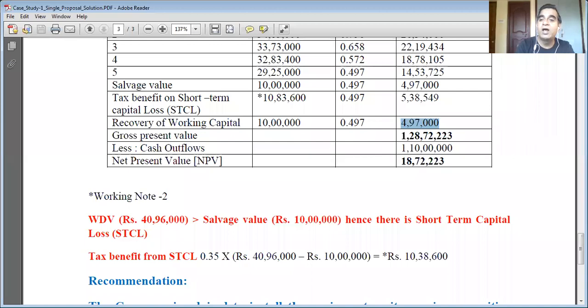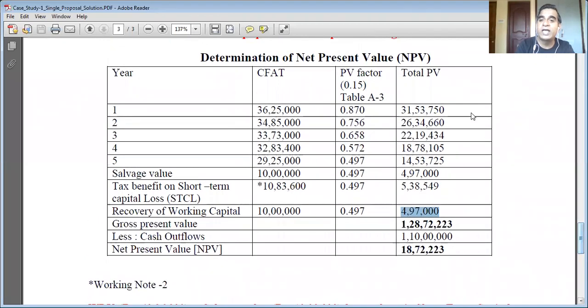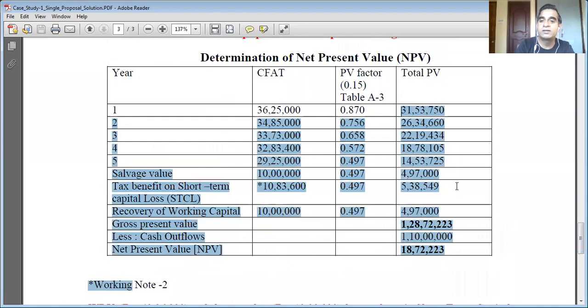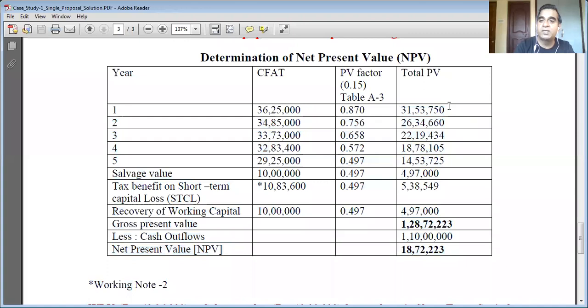So now you add all. Now you need to add all these streams of cash inflows. Only the last column I'm talking about. 1 plus 2 plus 3 plus 4 plus 5 plus 6 plus 7 plus 8. Sorry, here, 7 plus 8. So you need to add all from here to here. The total will be 1,28,72,223. Please pay attention. This is a very important value. It is gross present value.